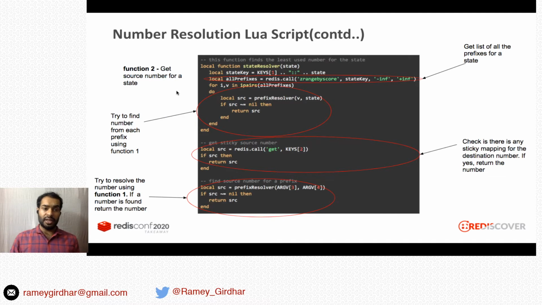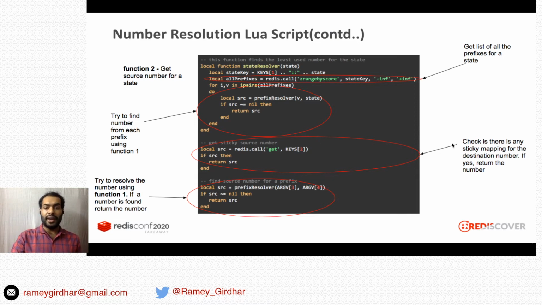The second function is basically a state resolver, which lists all the prefixes for the given state, and then it will try to resolve the number for each prefix using the first function, which is basically the prefix resolver. So these are the 2 functions. Now we'll look at the execution of the script.